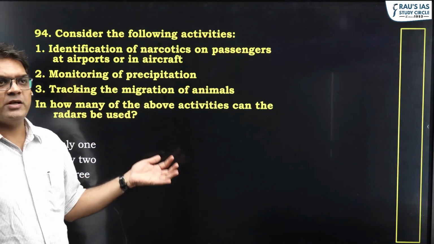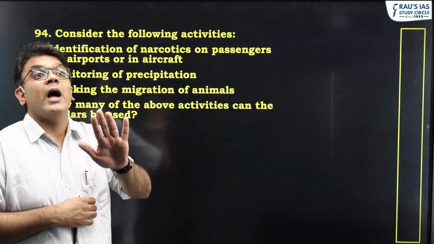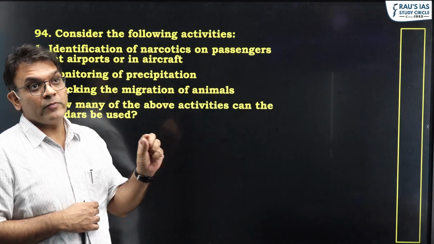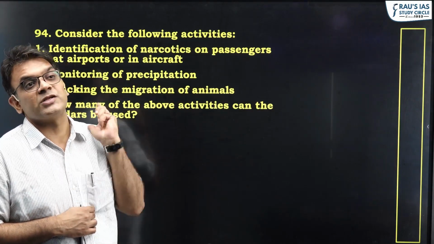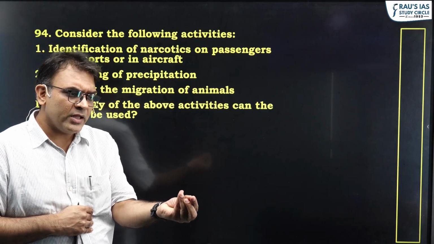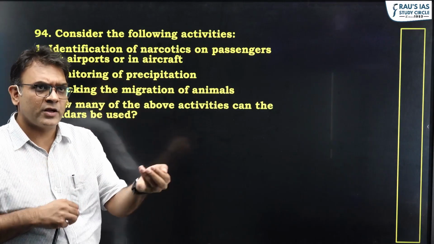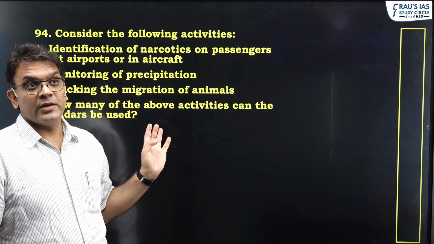Again, precipitation, large clouds. If I want to understand the constituents of a cloud, I won't be able to do it with radio waves, because the constituent of a cloud is water molecules in the form of ice, and the composition of that will not be understood with radio waves.